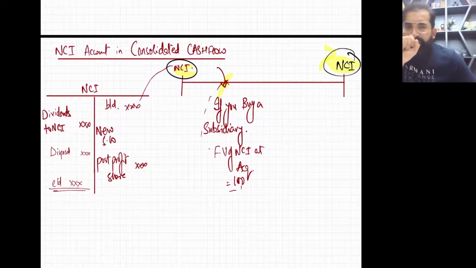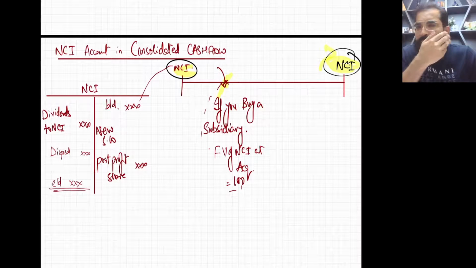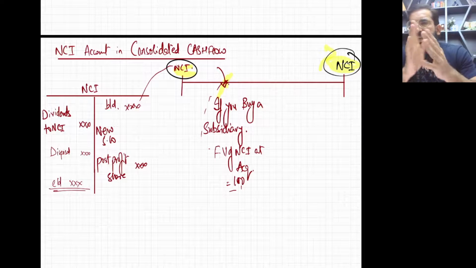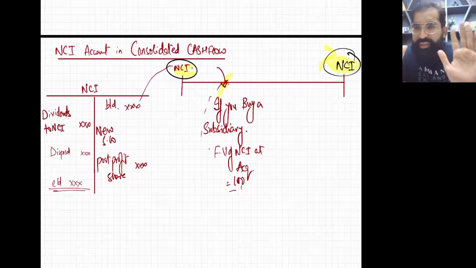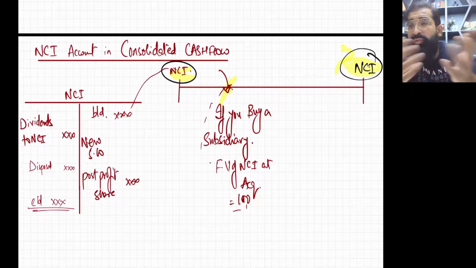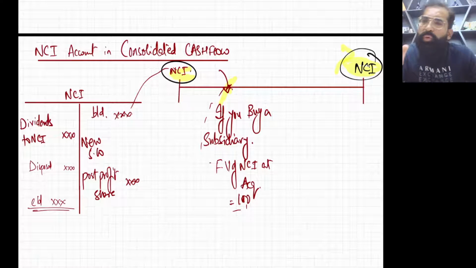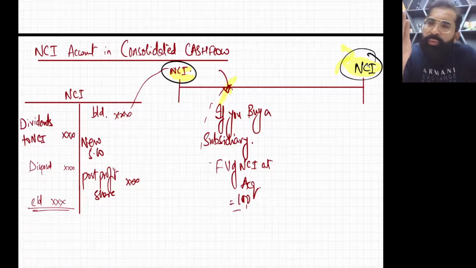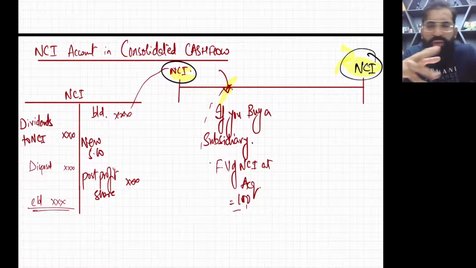Now, a little thing about consolidated cash flow, the NCI account. First of all, you must know NCI guys are owners of the business. They also have equity, they have ordinary shares. So the nature of NCI is credit nature, like equity. When NCI goes up, we credit it. When NCI goes down, we debit it.